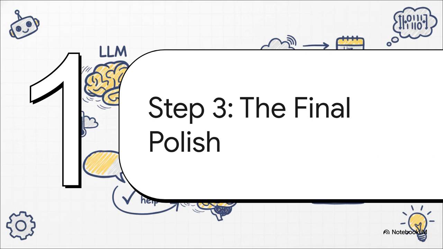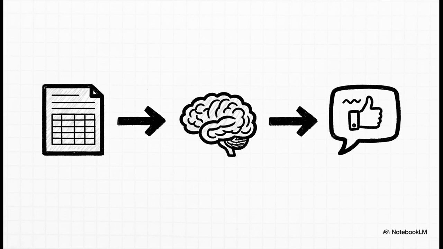Okay, let's recap. We've talked to the brain, we've used our tools to get live data, we have all the facts, but raw data isn't very helpful for a person. It's just numbers. So for the grand finale, the final polish, we're going to go back to the brain one last time. So for this final step, I write a second prompt, but this time it's different. Instead of asking the AI a question, I'm giving it information. I'm feeding it all the nice structured data we just collected. I literally lay out all the facts for it, and then I give it one simple command: generate a very short, one-line recommendation. See, I'm using the LLM for what it does best, taking a bunch of facts and synthesizing them into natural-sounding language.